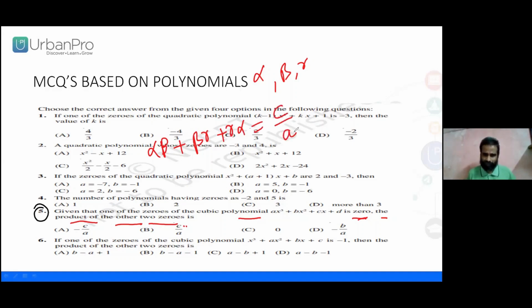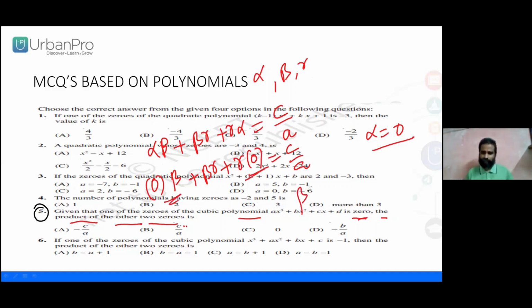As you know, C by A. One of the zeros is given as 0, so 0 into beta plus beta into gamma plus gamma into 0 is C by A. So the product of the other 2 zeros is C by A.